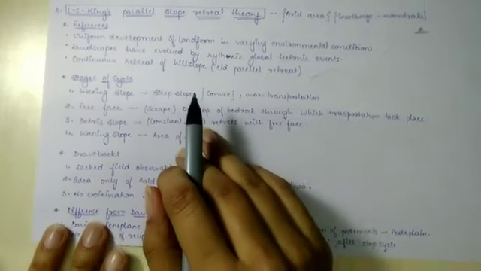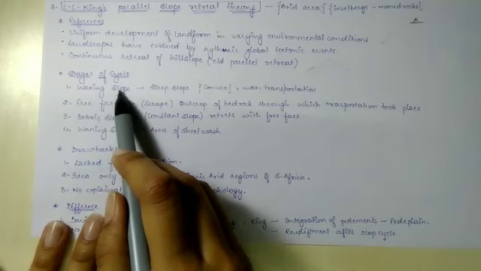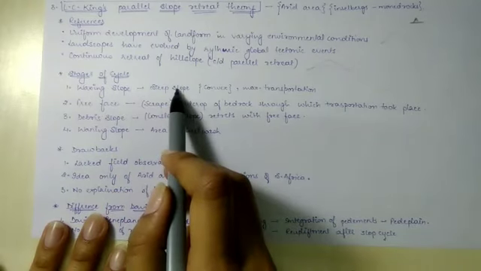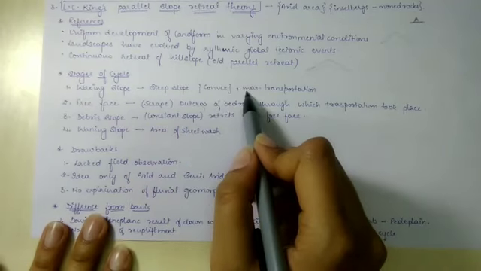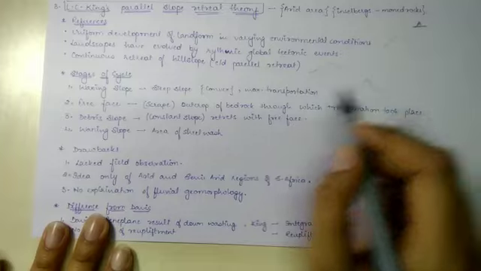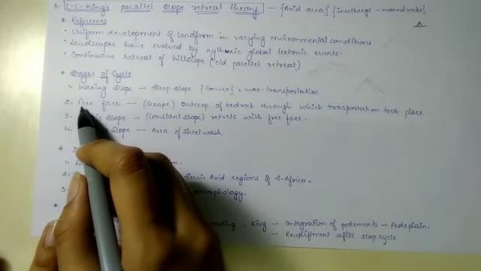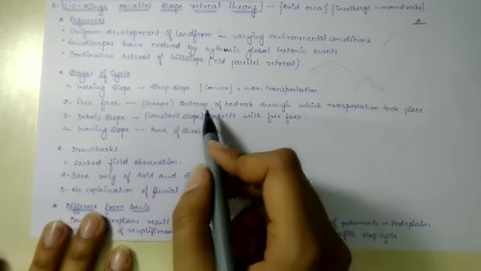He gave four stages of the cycle. First is the waxing stage, which has a steep slope, and because there is a steep slope, we have maximum transportation. Second is the free face, which is known as the scarp.